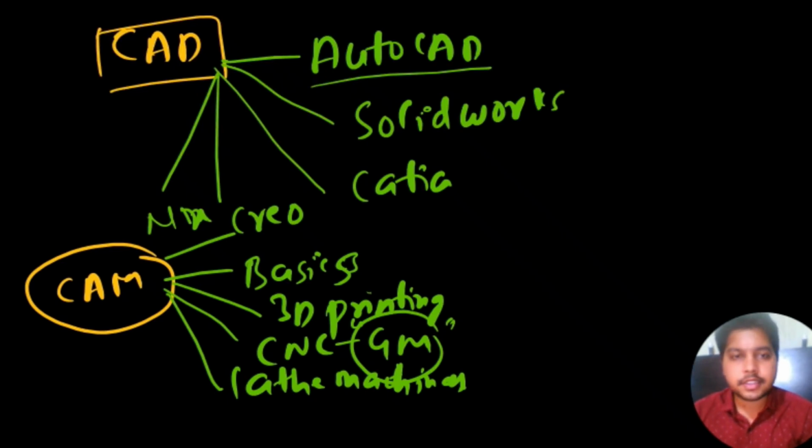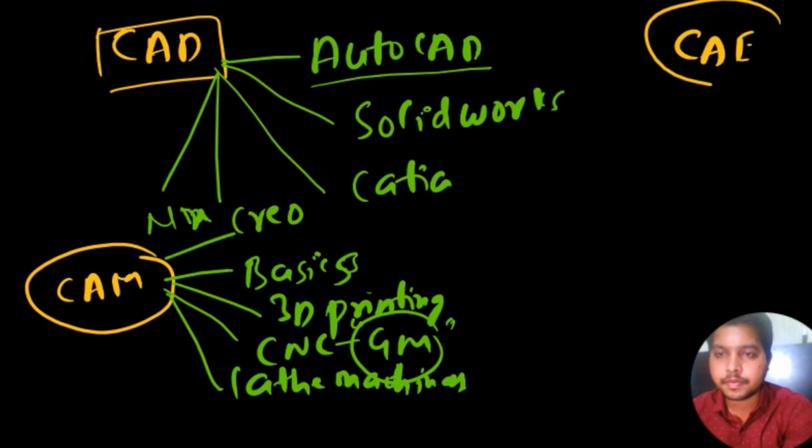Next, the last thing comes our analysis part. Let's say, for example, CAE. In analysis, a lot of people will be aware of it, but CAE is something that very few people know, and even in the curriculum it is taught in a very limited way. So I'll elaborate on it a little bit. What is CAE? CAE basically deals with analysis and simulation.